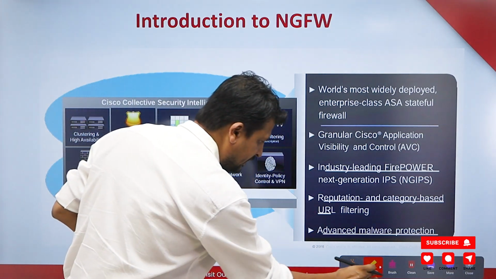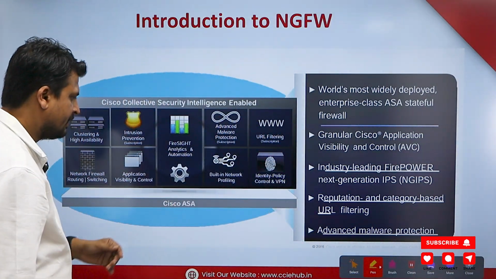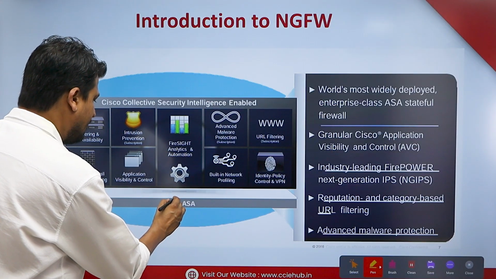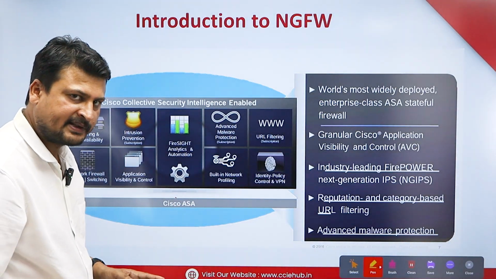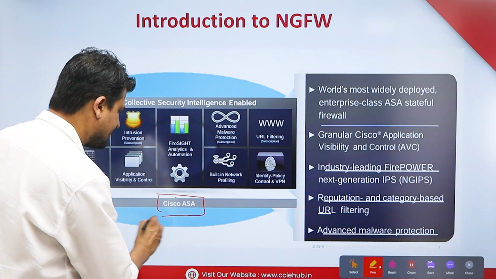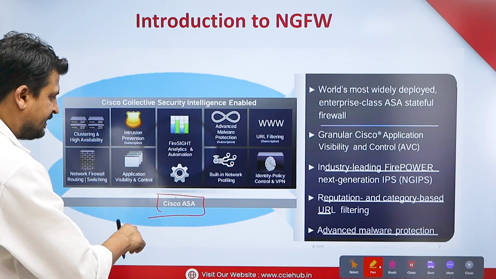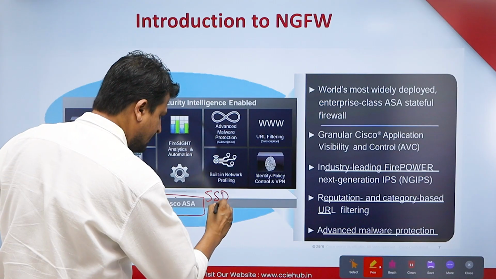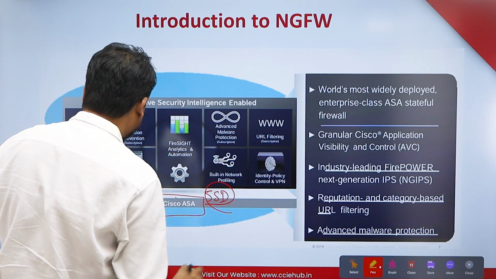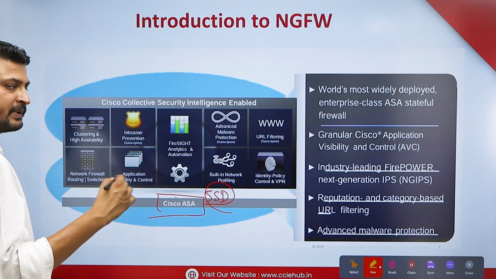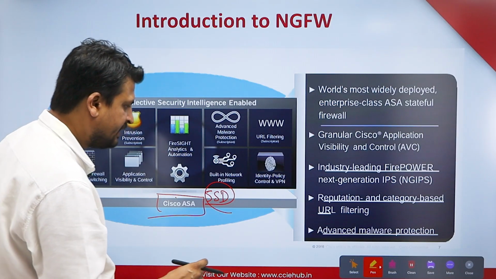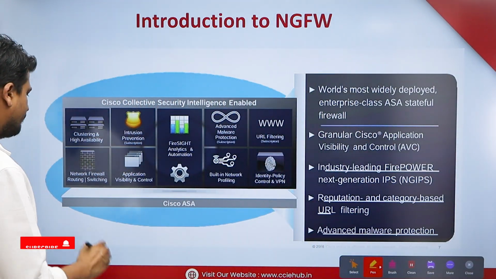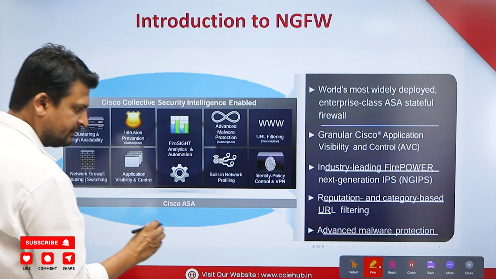So here we have ASA hardware with the X series, and on top of the hardware, not the ASA operating system, just the hardware of the ASA is used. Inside the ASA we install an SSD, and on that SSD we install the operating system of FTD. Now, when I talk about FTD features, you can see here in FTD we have